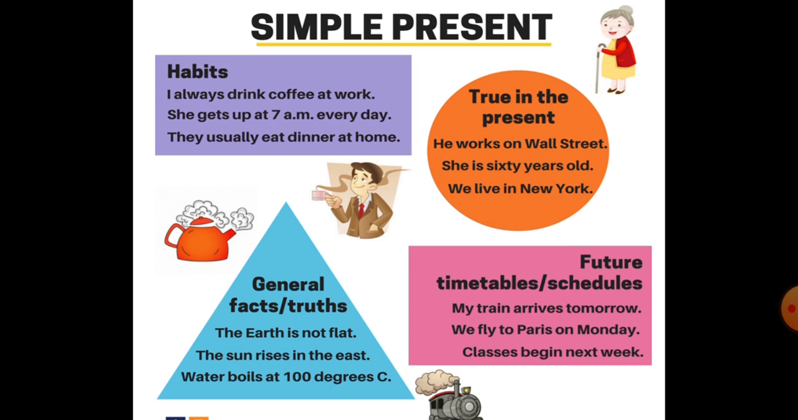Now it is also used when we are talking about the general truth or facts, like the earth is not flat, or you can say the earth revolves round the sun. The moon is the earth's only satellite. So these are the truths, the general truth. And then we also use it when we are planning something in future.